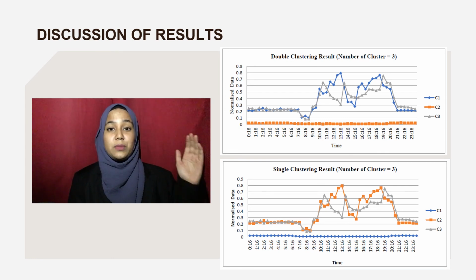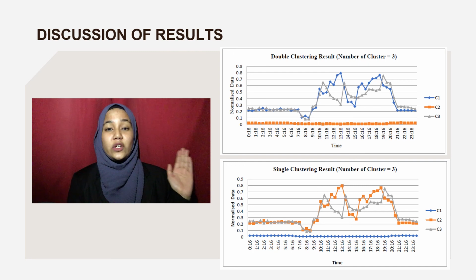Based on the double clustering method result, we can conclude that C1 represents the typical electricity load profile for industrial area, while C2 represents the office area, and lastly, C3 represents the commercial area.